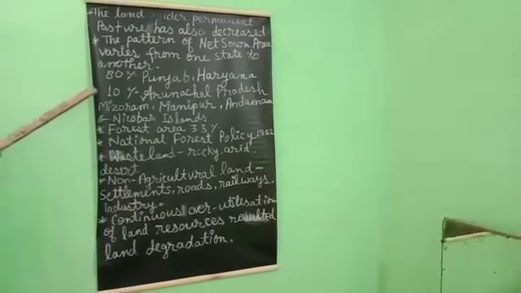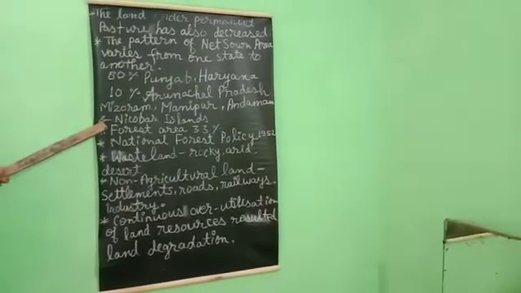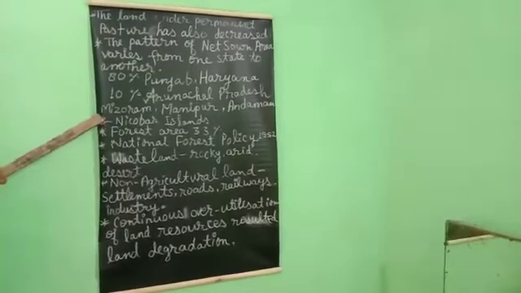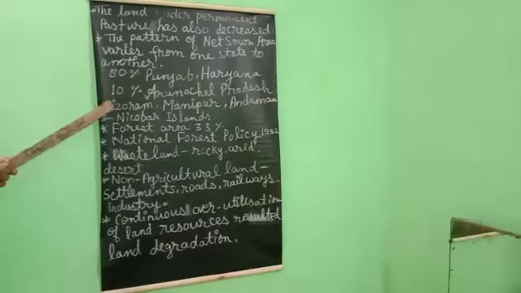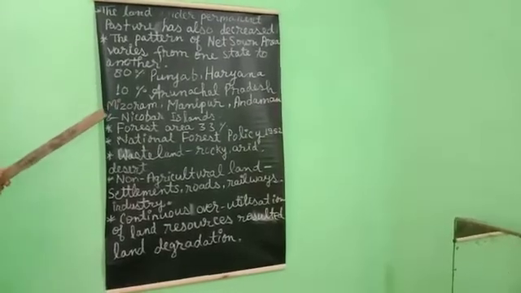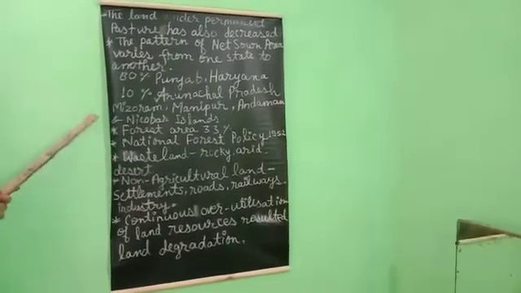So what will be the result? Whenever our net sown area increases, our production of the crops will also increase. Okay, so this is the major point.